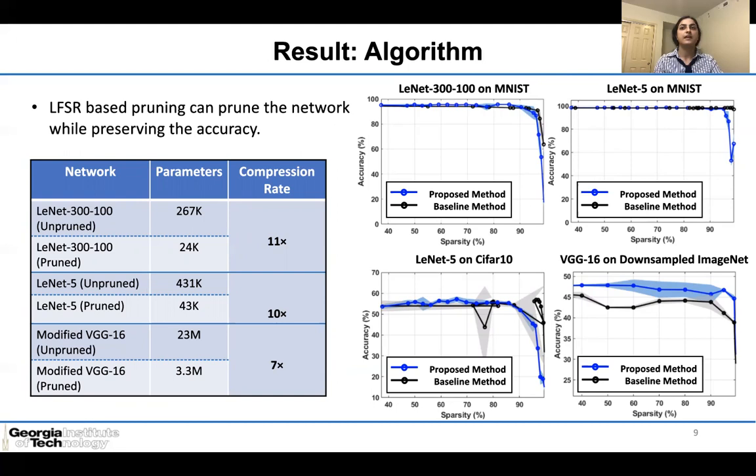Also, we compared the accuracy of our method with the baseline method at different sparsity rates. The mean and standard deviation of accuracy of the proposed and the baseline method over 5 trials are illustrated in the figure. The results show that our method is reliable and can preserve the accuracy even in more complex networks such as VGG16.